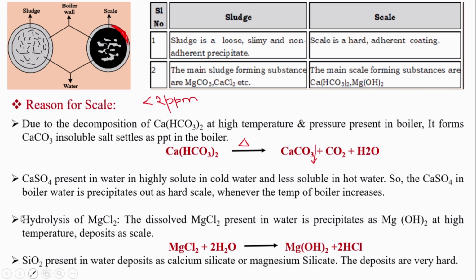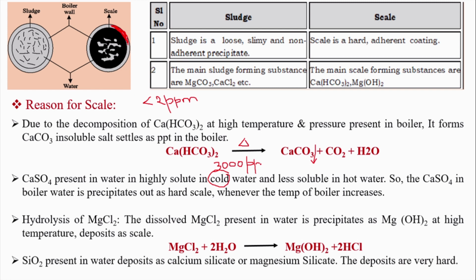So calcium sulfate is readily soluble in a cold condition. Cold condition, so that means the water is cold, and the boiler is not operated. Nearly 3000 ppm of the calcium sulfate is readily soluble in the cold condition.